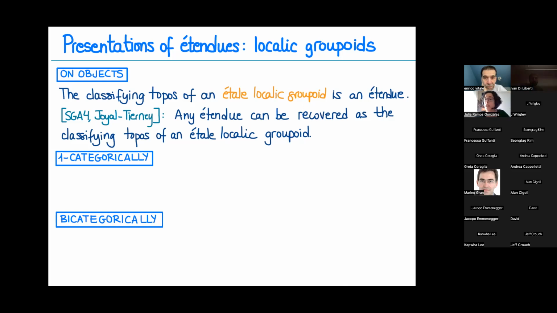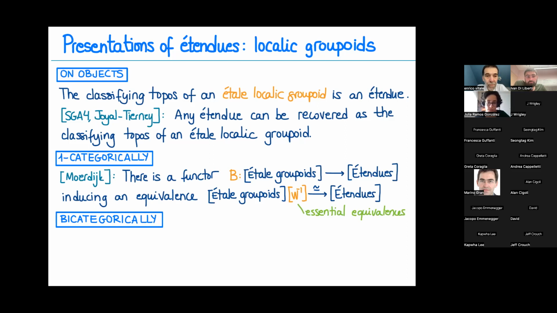So étale localic groupoids give us good presentations of étendues, but this is at the level of objects. What happens categorically when we have this result by Moerdijk that says there is a functor, taking at the level of objects the classifying topos, that goes from the category of étale groupoids to the category of étendues with geometric morphisms, which induces an equivalence when we invert the essential equivalences.